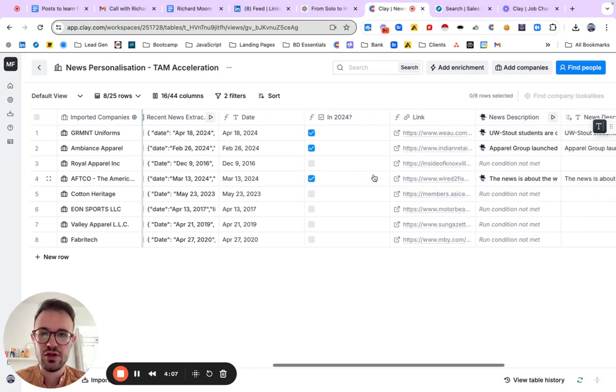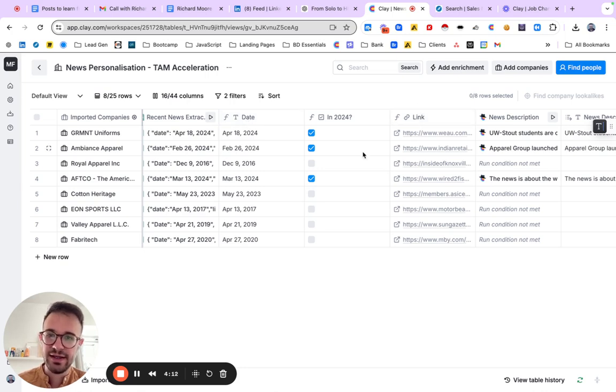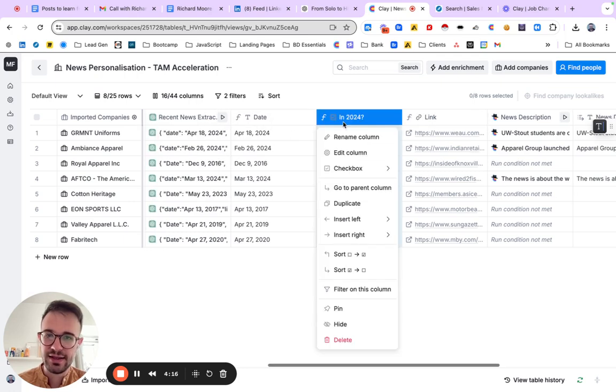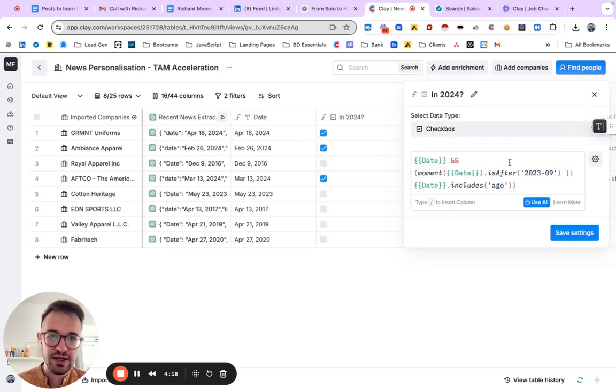So I was mentioning, at this point we get in here the date and the link that I map them out from here. The date, I get here a checkbox where I say, okay, please exclude any, check the box when the date is after September 2023.